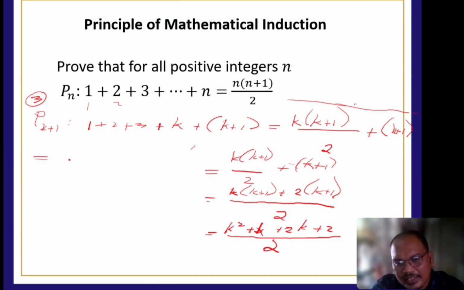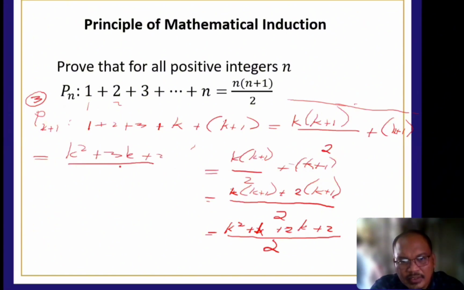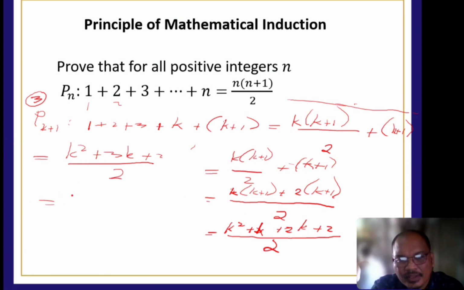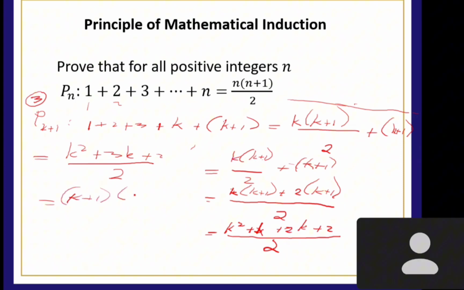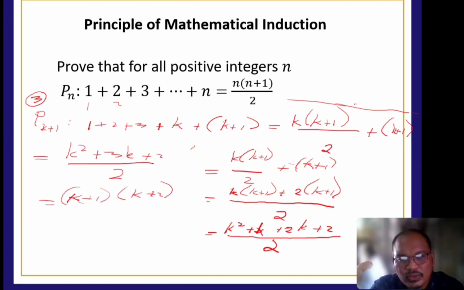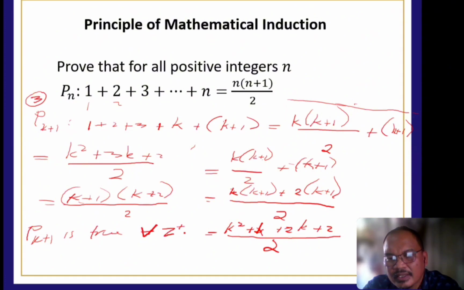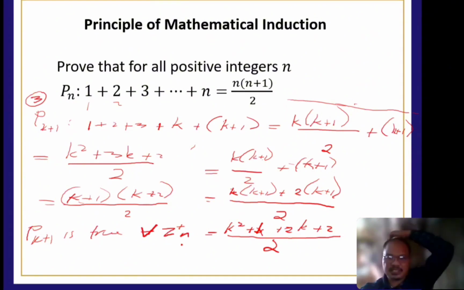Okay, so equals, magiging K squared plus 3K plus 2 all over 2. Tama? Yes po, sir. Factor? Anong factor natin dito? K plus 1, K plus 2 all over 2. So we proved that, no, so P sub K plus 1 is true for all positive integer N. Yan, for all positive integer N.